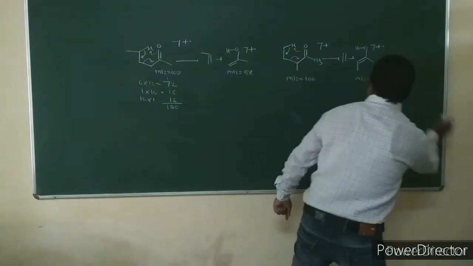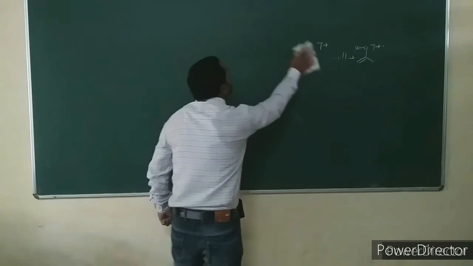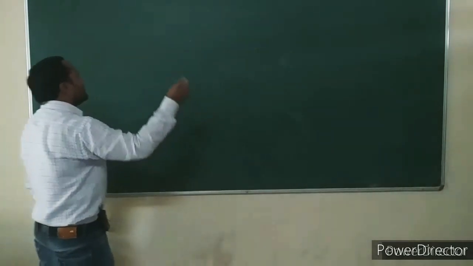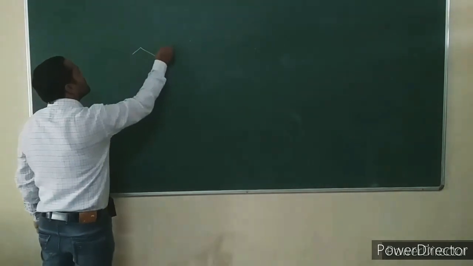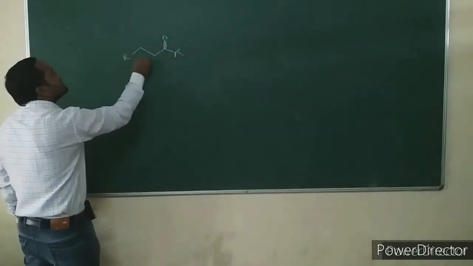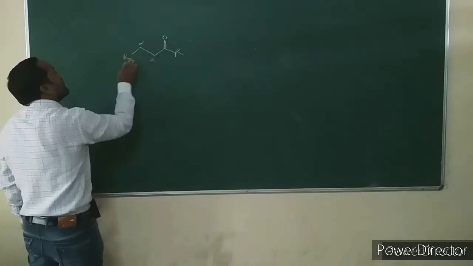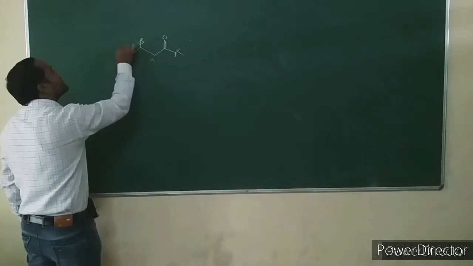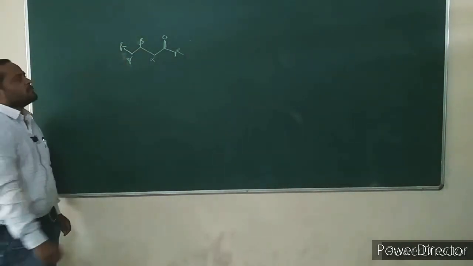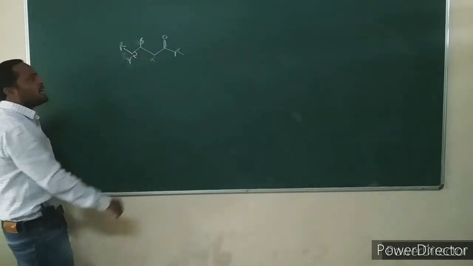What is the third mode of fragmentation in ketone compounds? Similar to aldehydes, if the ketone has more than 3 carbons in the chain, with alpha and beta positions, then it undergoes cleavage of the beta-gamma bond.